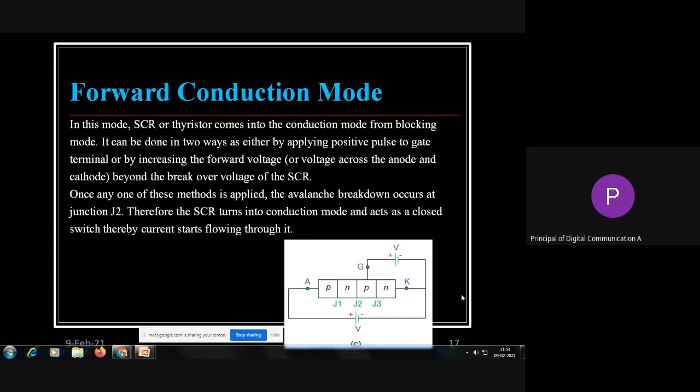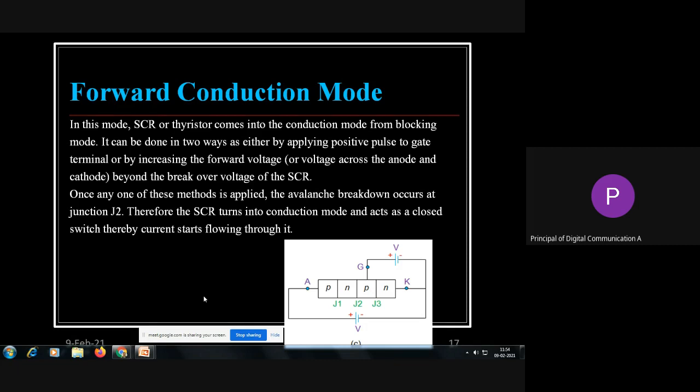So once it is turned on, it will be in the on condition only. So this is what forward conduction mode is. Okay. Then the next mode, that is the third mode, is... what was that?